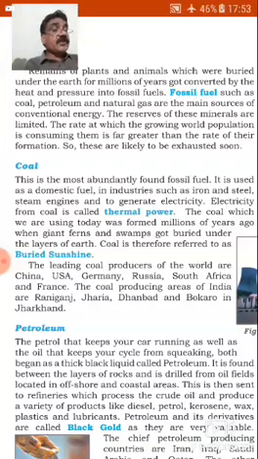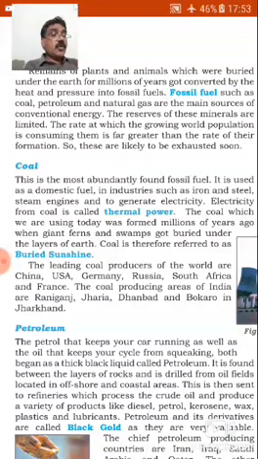The reserves of these minerals are limited. The rate at which the growing world population is consuming them is far greater than the rate of their formation. So, these are likely to be exhausted very soon.